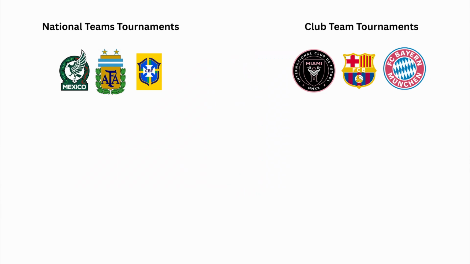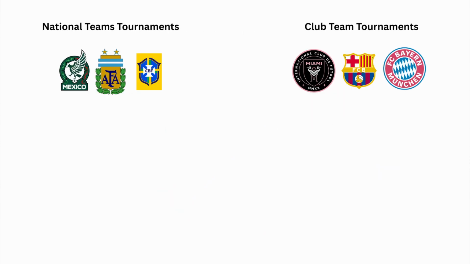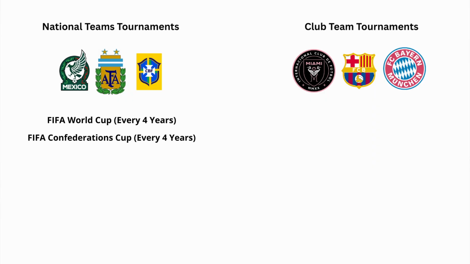National teams and club teams play different types of tournaments. As I mentioned before, a national team cannot officially play against a club team, so remember they are completely separate. National teams play in international competitions against other national teams. Some of these tournaments are the FIFA World Cup and the FIFA Confederations Cup.